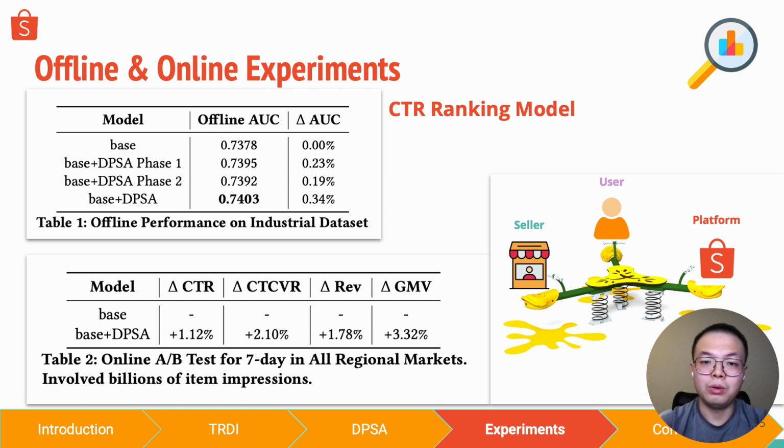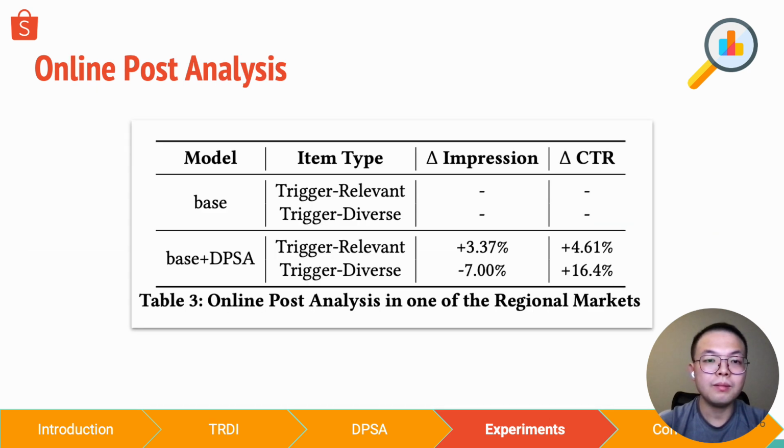But our model is only trained to optimize CTR, and therefore we conduct a rigorous online A/B test involving billions of item impressions to ensure significance of our results, as well as to ensure the impact on key business metrics that are not optimized by our models. And the online results are quite impressive with significant improvements on all key business metrics.